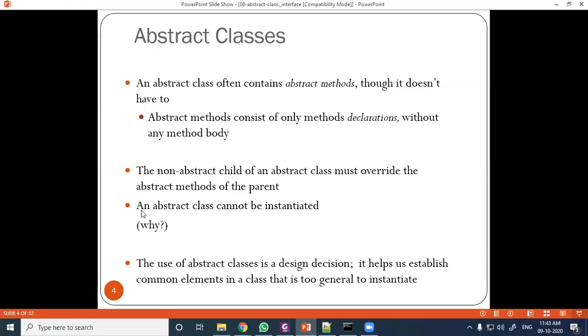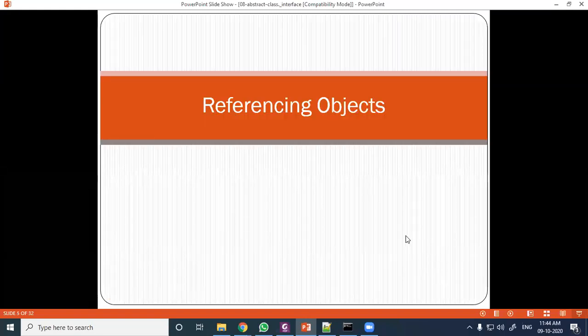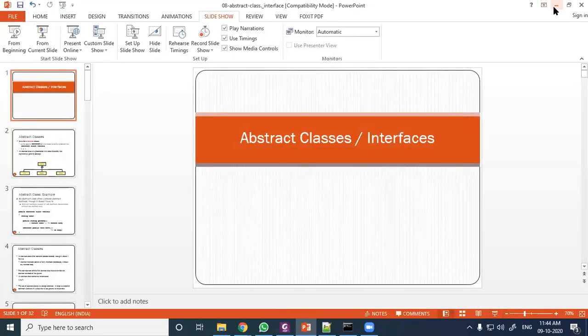An abstract class cannot be instantiated because it is a generic definition. The use of an abstract class is a design decision, so that we have discussed. Next we will discuss referencing objects, and that we will discuss in the next class.